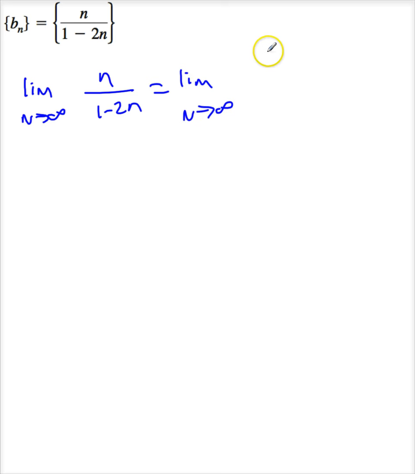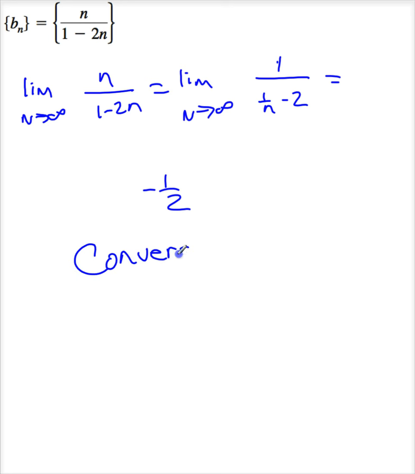I'm going to multiply everything by 1 over n over 1 over n. So this becomes 1 over 1 over n minus 2. Now, when I take this limit, this is minus 1/2. So this sequence converges to minus 1/2.